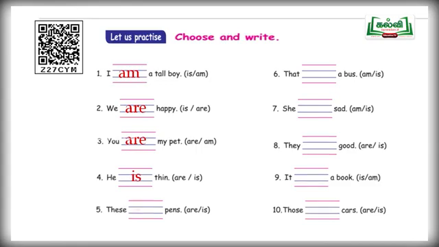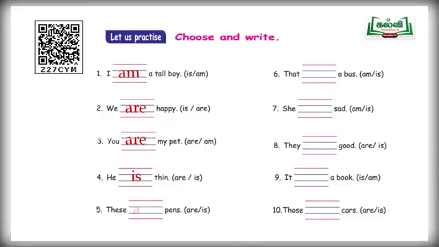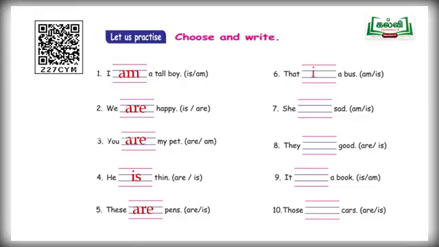And fifth one, these dash pens. So after the pronoun these, what are you supposed to use? There are two options given in the brackets, are and is. So for these, which is the correct answer? Very good, children. Are, A-R-E. And next one, that dash a bus. Two options are am and is. So which one is correct for that? Very good. Yes, is. That is a bus.